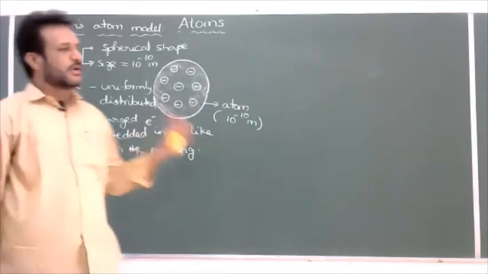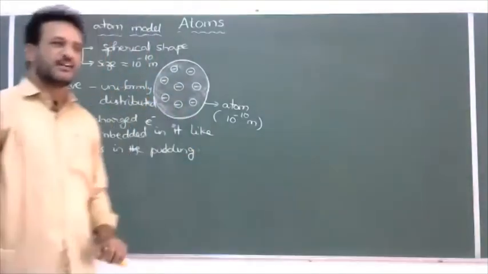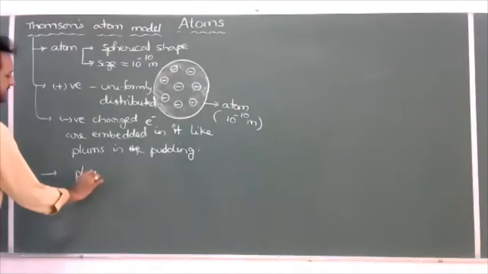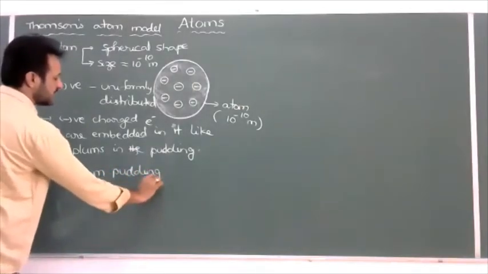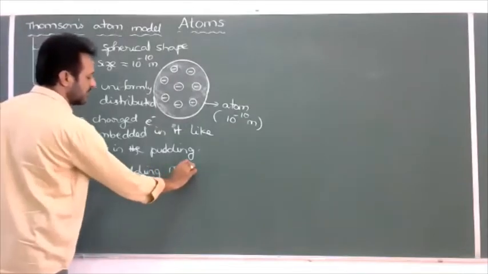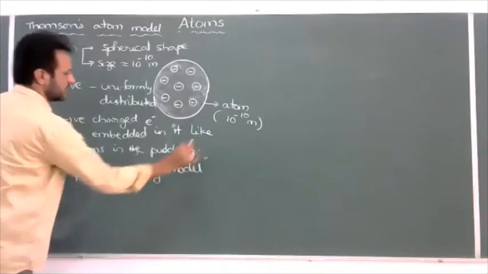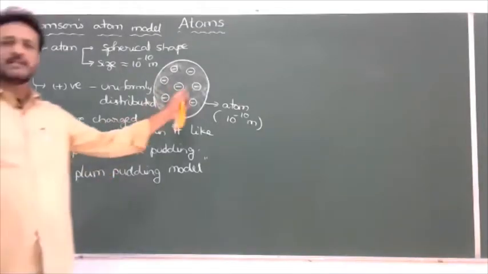Hence, what is the other name of this model? Thomson model, plum pudding model or watermelon model. So the Thomson model is also called the plum pudding model or watermelon model.